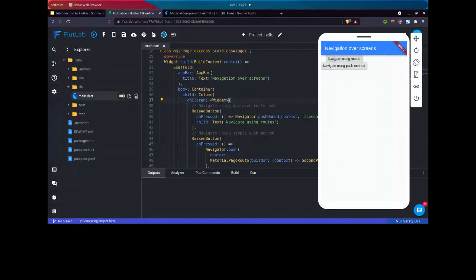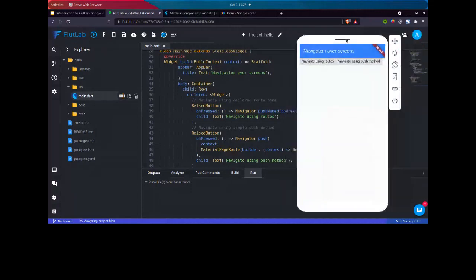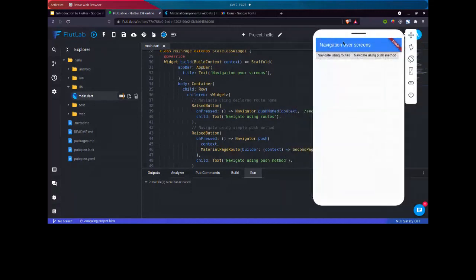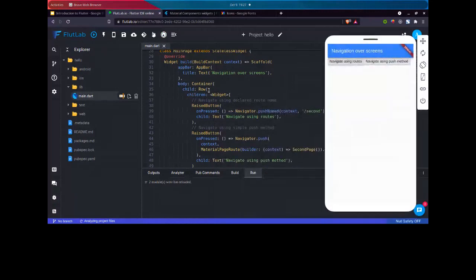Let's say I want to have widgets from left to right. Then we can simply change it to a row. Now you can see our two buttons are aligned in the same line. So let's move it to the column again.